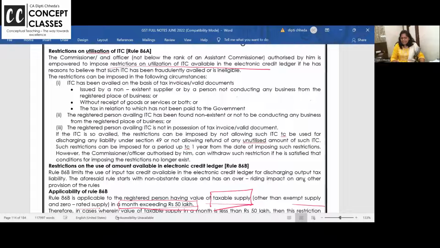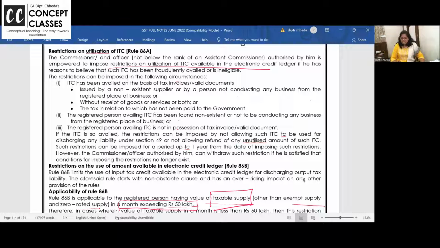Registered person availing ITC has been found non-existent or not to be conducting any business. Registered, you know, sometimes these companies are bookish companies, they are found on paper. Registered person availing ITC is not in possession of the tax invoice. If ITC is so availed, restriction can be imposed by not allowing such ITC to be used for discharging any liability, not allowing refund.